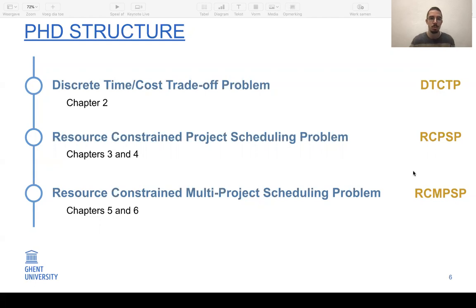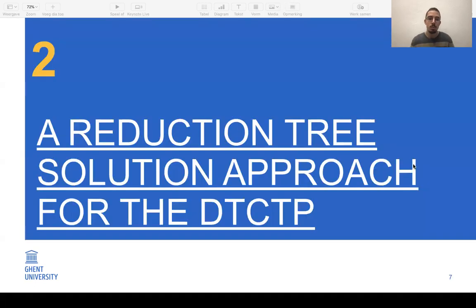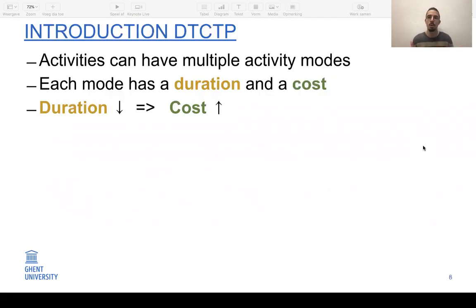So let's start with chapter 2. Here we propose a new solution algorithm for the discrete time cost trade-off problem. So first of all, what does this problem entail? It's a project that consists of multiple activities, but each activity can be executed in one of multiple modes. Every mode has a certain duration and a corresponding cost. And if a project manager would want to select a shorter mode, it will cost more.